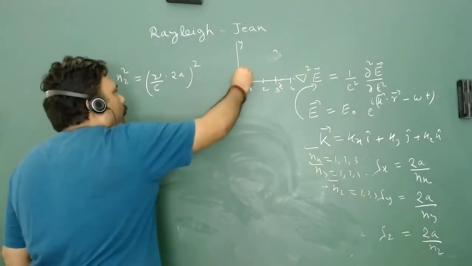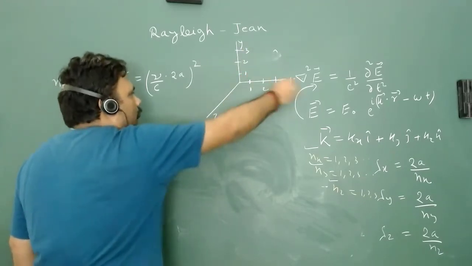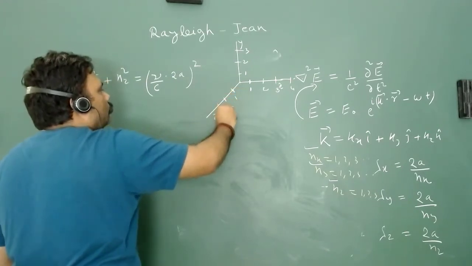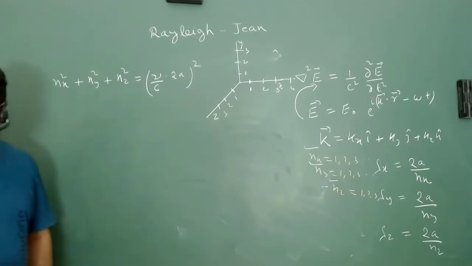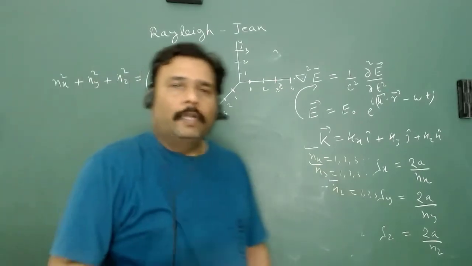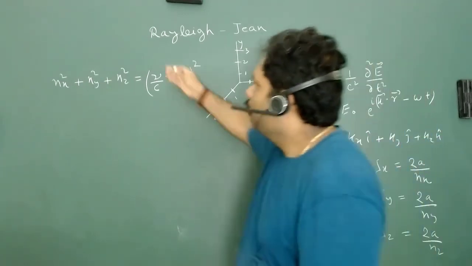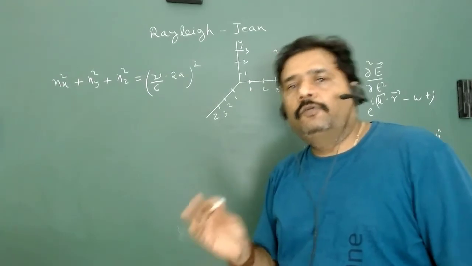Similarly on y we have 1, 2, 3, this will be ny, this is nx. Similarly for z, this will be 1, 2, 3 and so on. What we want, we just want to know what will be the possible number of waves between frequency nu to nu plus d nu.